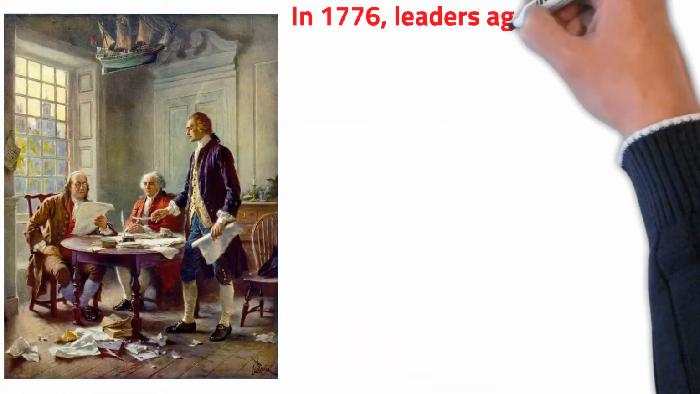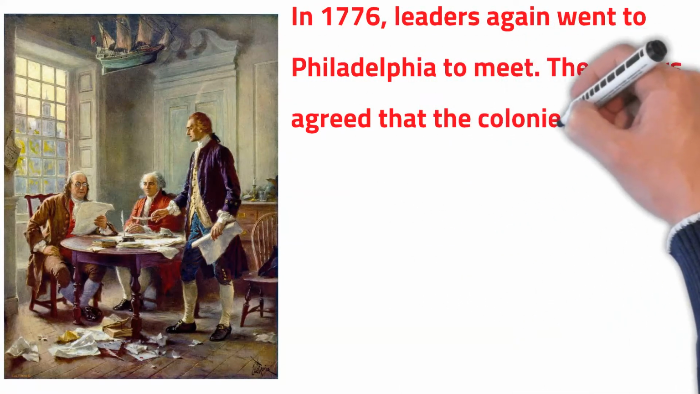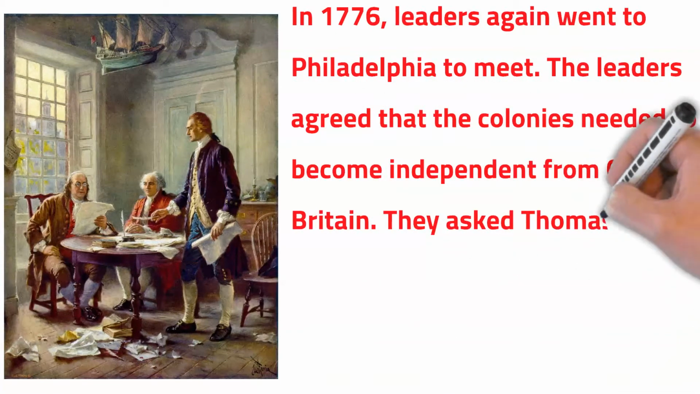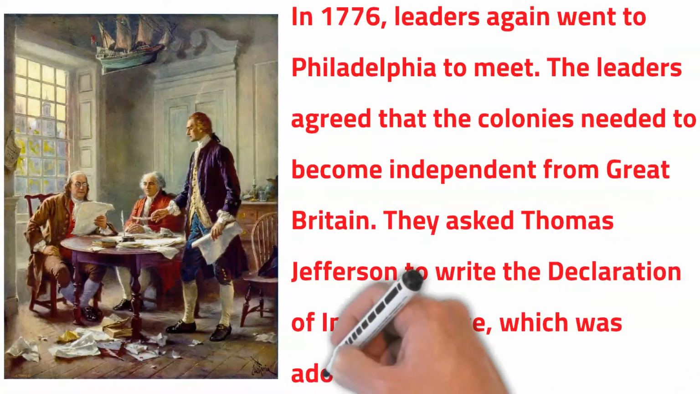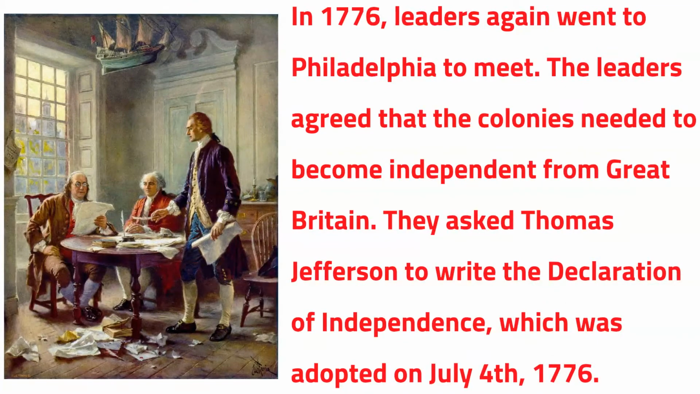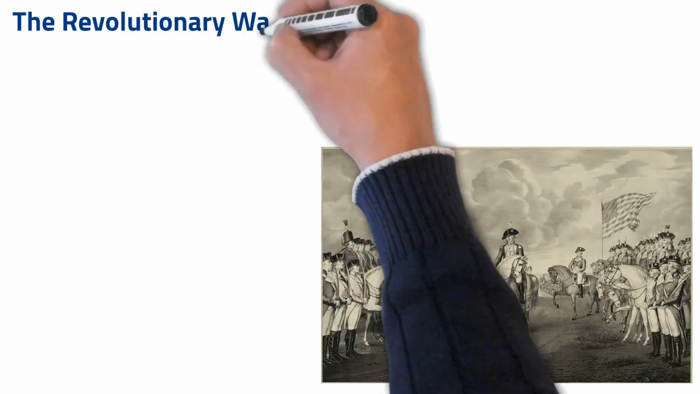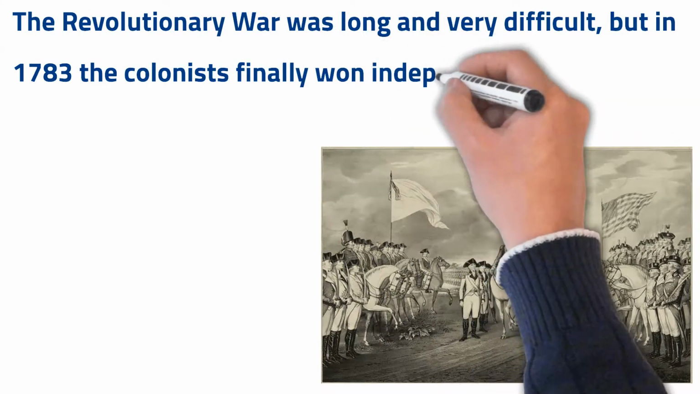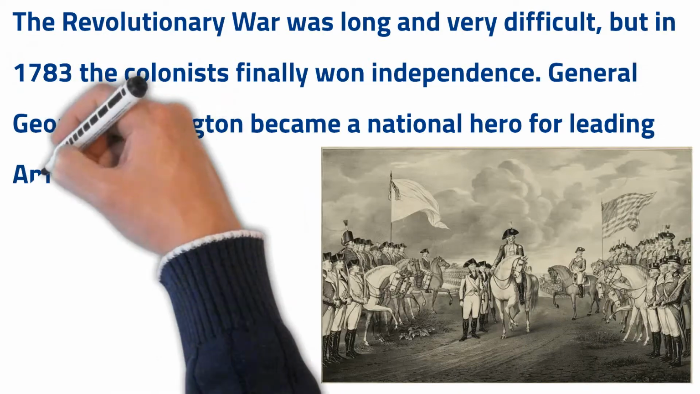In 1776, leaders again went to Philadelphia to meet. The leaders agreed that the colonies needed to become independent from Great Britain. They asked Thomas Jefferson to write the Declaration of Independence, which was adopted on July 4, 1776. The Revolutionary War was long and very difficult, but in 1783 the colonists finally won independence. General George Washington became a national hero for leading America to independence.